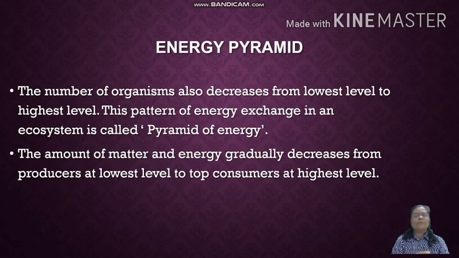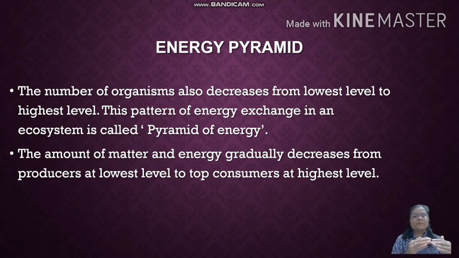If you consider a triangle, from the organisms at the base, the lowest level, up to the highest level, the energy decreases. No matter, the energy or the matter is decreasing from the lowest level up to the highest level. This pattern is called energy exchange.